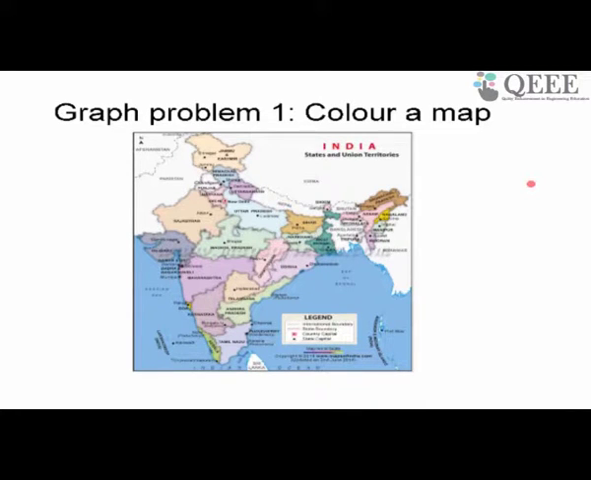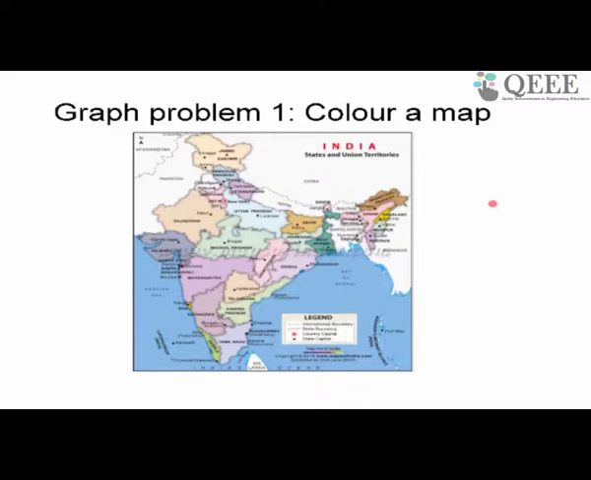Imagine that you have a real life problem where you are given a map of a country or a region of the country, and you are asked to color it. Color it means what? A political map of a country is divided into states. You need to color these states in such a way that neighboring states have different colors. So how do you solve this problem?